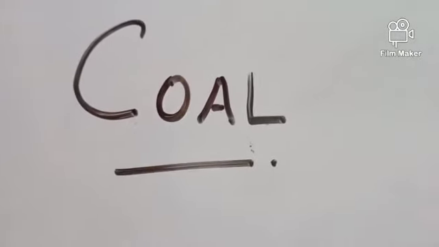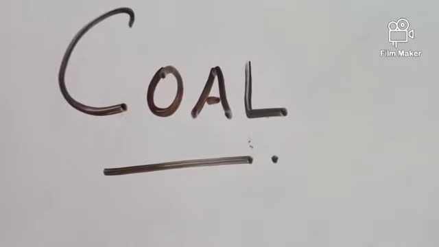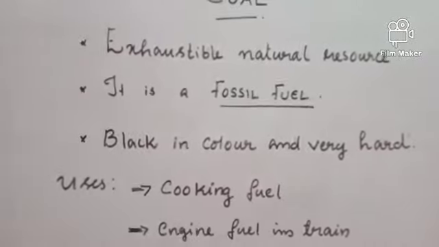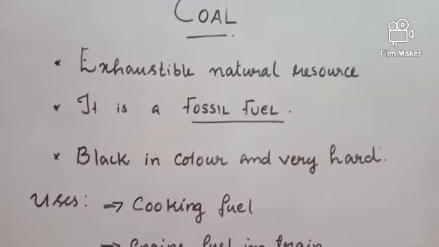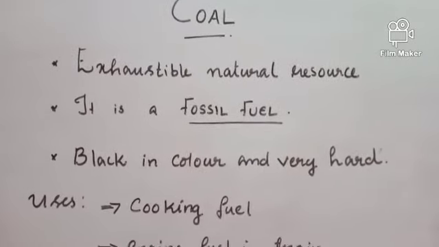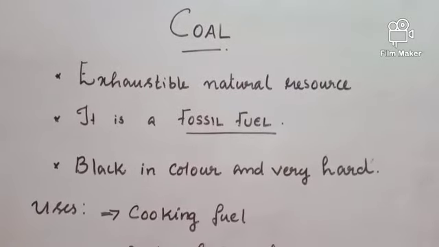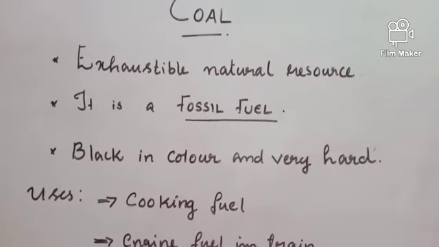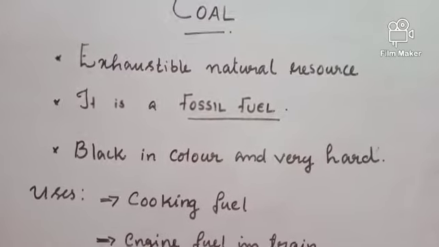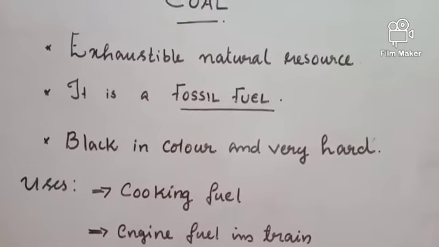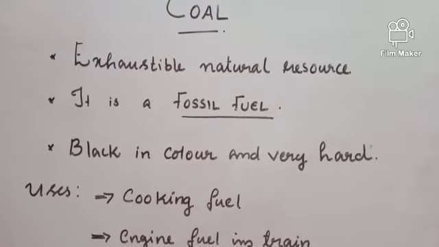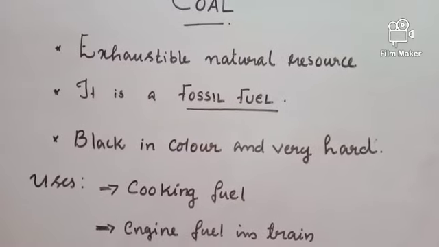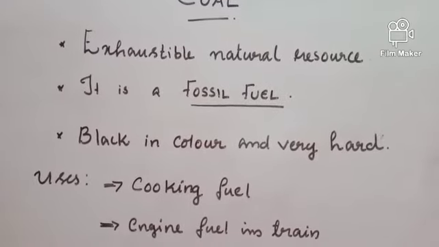The first exhaustible natural resource we are going to study is coal. Coal is an exhaustible natural resource. It is a fossil fuel. What do you mean by fossil fuel? Coal, petroleum, etc. are formed from the dead remains of organisms over millions of years ago. So, as it is formed from the dead remains of organisms, it is called fossil fuel. Dead remains are called fossils and the fuel obtained from such dead remains or fossils are called fossil fuel.